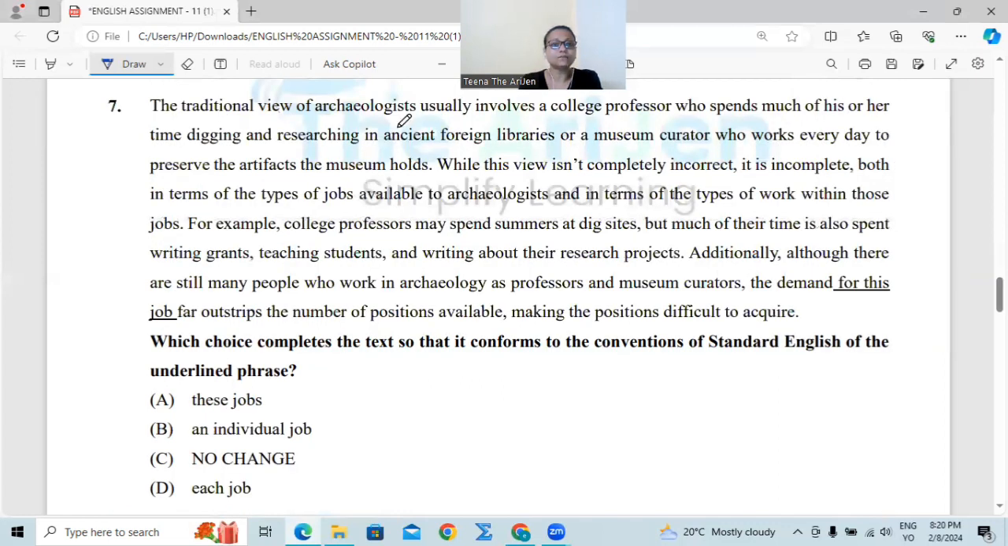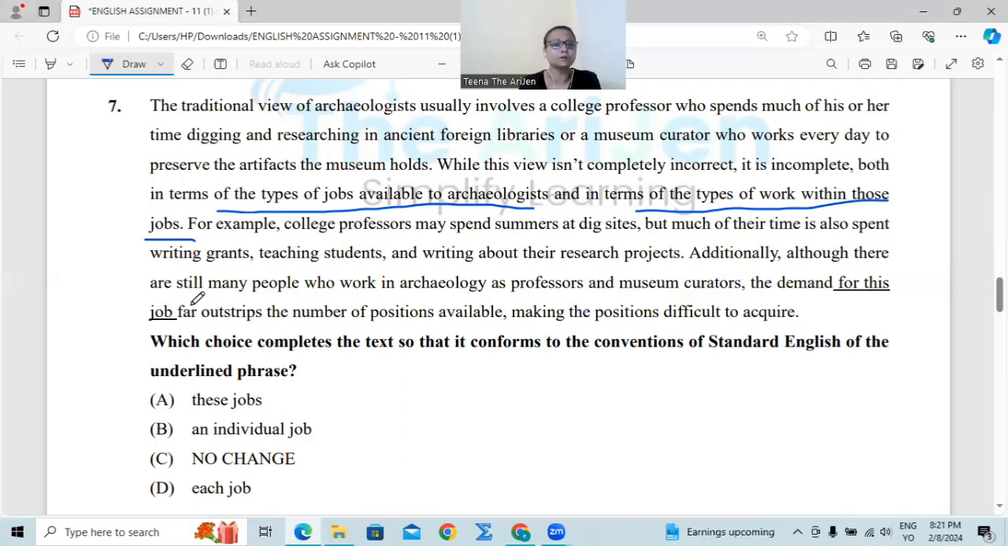The traditional view of archaeologists usually involves a college professor who spends much of his or her time digging and researching in ancient foreign libraries, or a museum curator who works every day to preserve the artifacts the museum holds. While this view isn't completely incorrect, it is incomplete, both in terms of the types of jobs available to archaeologists and in terms of the types of work within these types of jobs. Okay, very important point. For example, college professors may spend summers at dig sites, but much of their time is also spent writing grants, teaching students, and writing about their research projects.